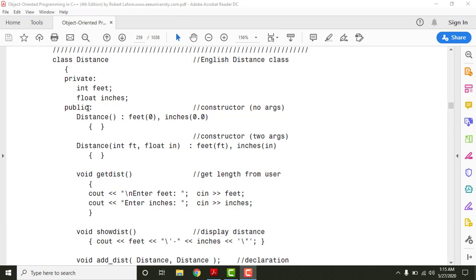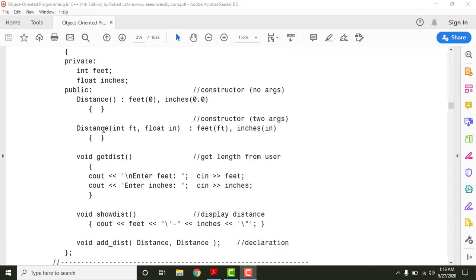In the public segment we have the constructors. The very first constructor is Distance, which is the name of the class, and this constructor does not have any arguments, so it's called a default constructor. A default constructor is a constructor which does not have any arguments, and what it does is initialize the data members to a predefined value. Here we are trying to initialize feet and inches both to 0. Inches is a float number, therefore we have mentioned 0.0.